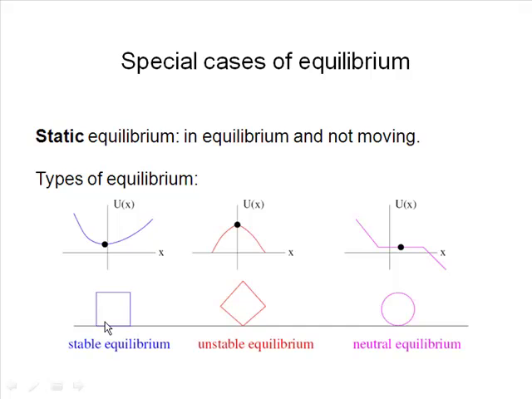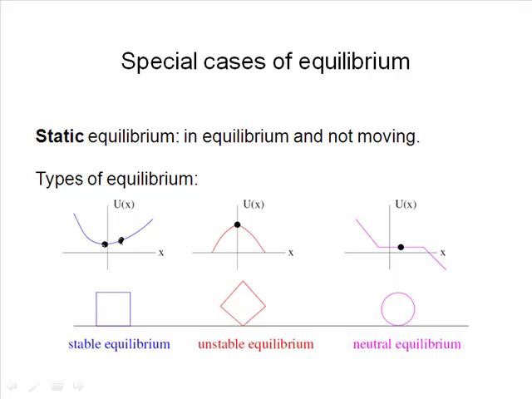We talked about this a little when we were talking about potential energy curves. So we see a potential energy curve here. In a stable equilibrium, you're at the bottom of the potential energy curve that curves upward. That way, if you move a little bit to the side, you've raised your potential energy.